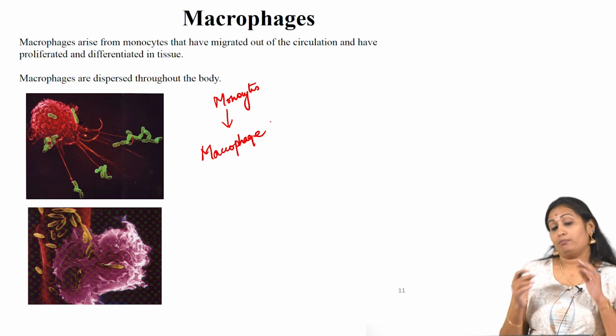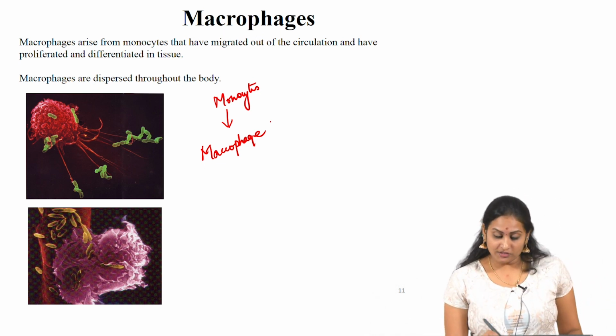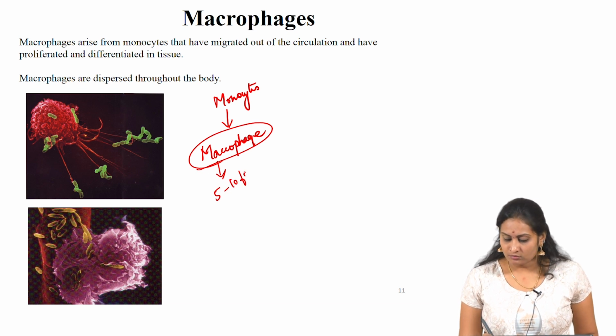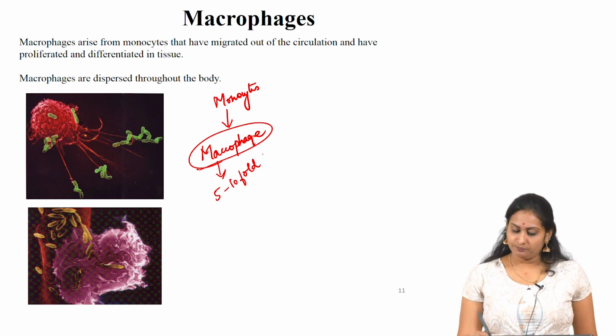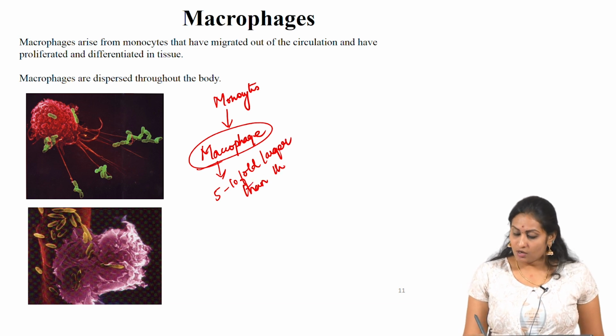So, the main difference between monocyte and macrophage is in the structure. The structure of macrophage is 5 to 10 fold larger than the monocytes.